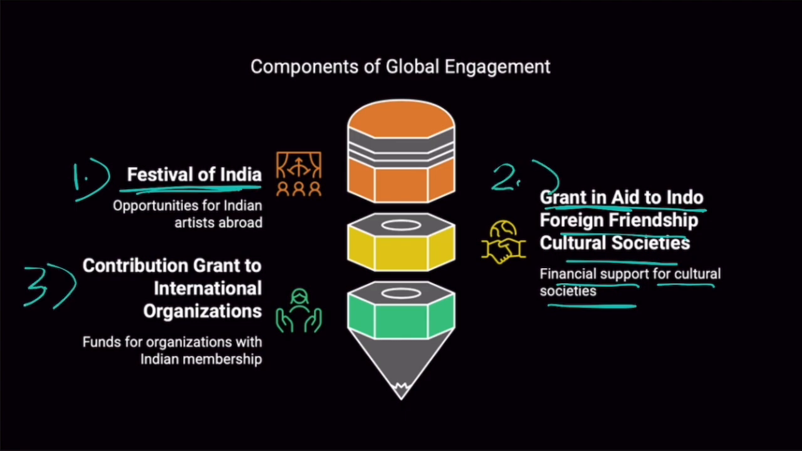And third is contribution grant to international organizations. There are many international organizations, not country-based organizations, like UNESCO and all. They would also be financed by the Government of India. The government would give grants to them so that these organizations, of which India is also a member, also promote India's rich heritage.